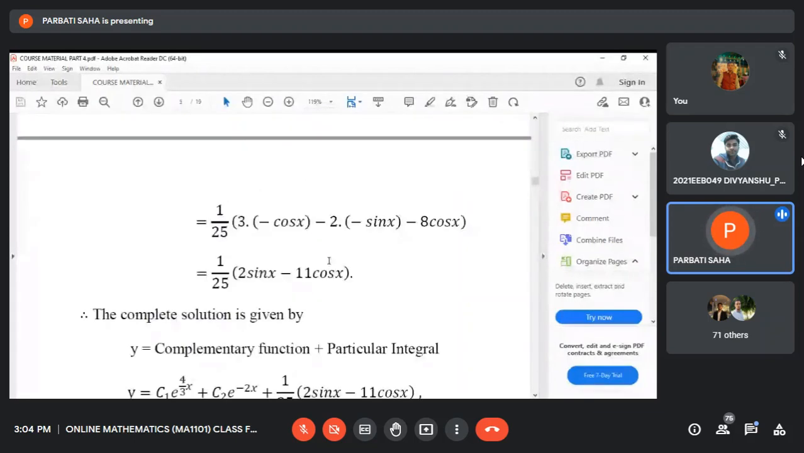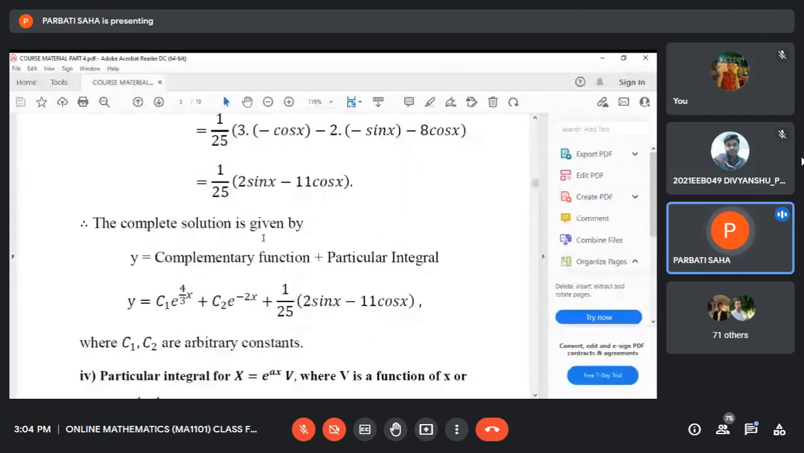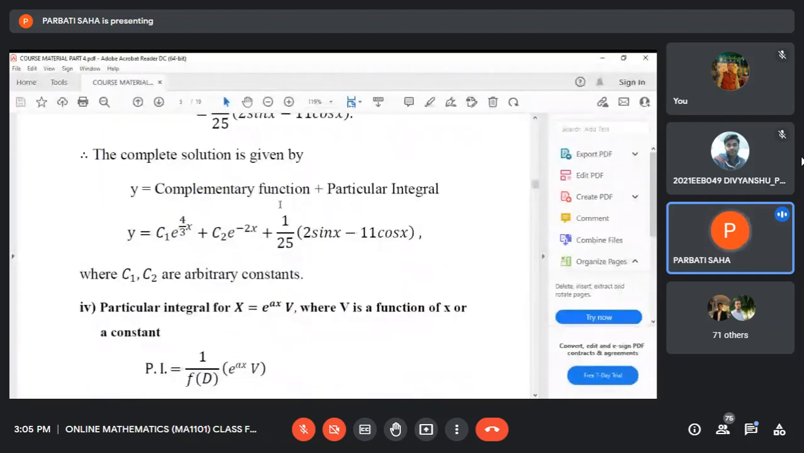Then you obtain this result. Then the complete solution can be obtained by adding the complementary function and particular integral. So the complete solution is given by y equals complementary function CF plus particular integral PI. We have computed both the complementary function and particular integral. Add them to find the complete solution.